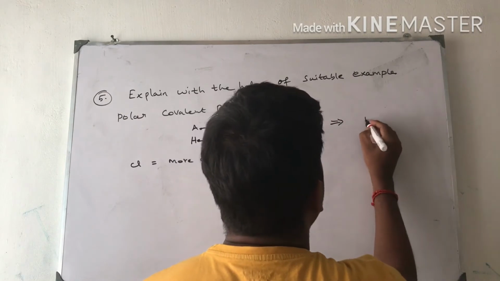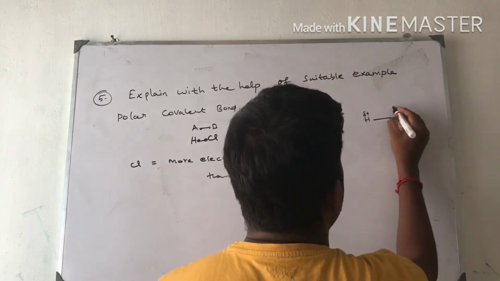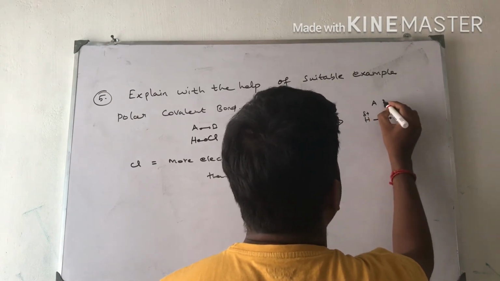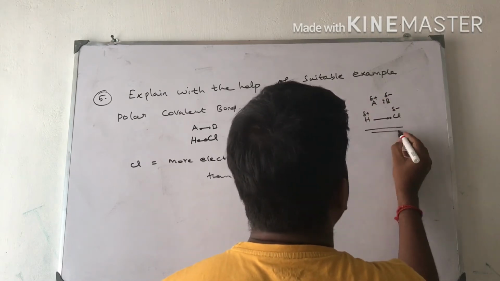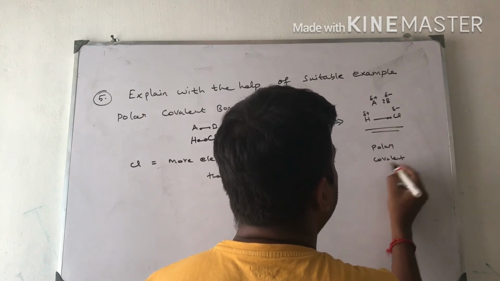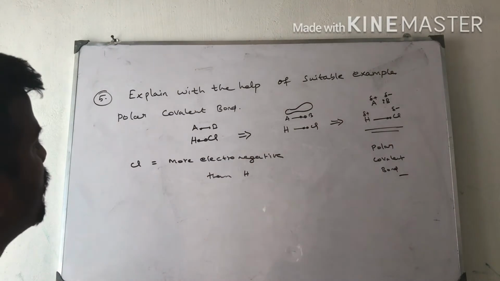After that, it acquires partial positive charge and this acquires partial negative charge. This is polar covalent bond. This is the simple explanation of this question. Hydrochloric acid is a very good example.